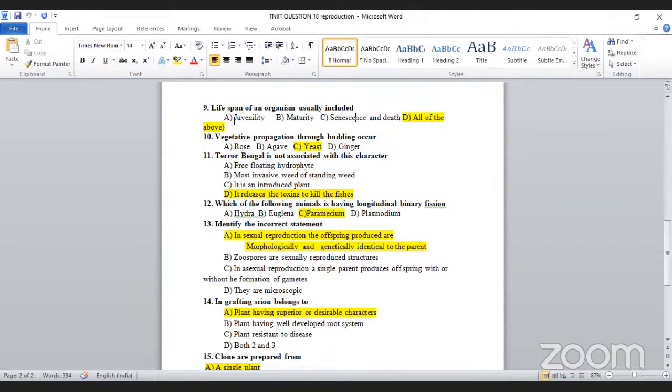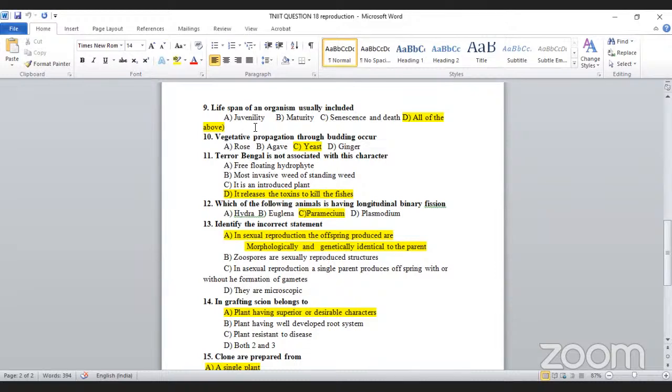So they have given us the entire life in a single question with an option. Okay, so you have to find out the answer. This is a critical type of question. Juvenility, maturity, senescence and death, and all of the above. You have to read all the options, then only come to the conclusion. Without reading, just seeing lifespan of an organism, you cannot consider it may be senescence and death, like that. Just go through and read the four options, then only come to the conclusion.